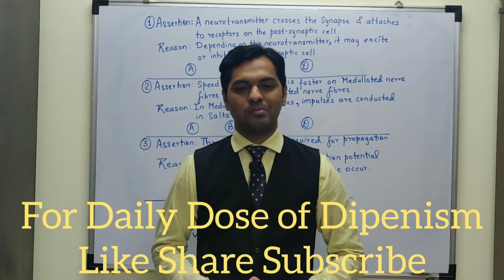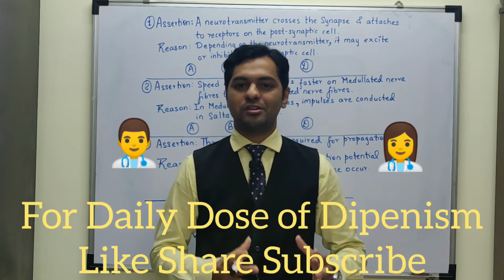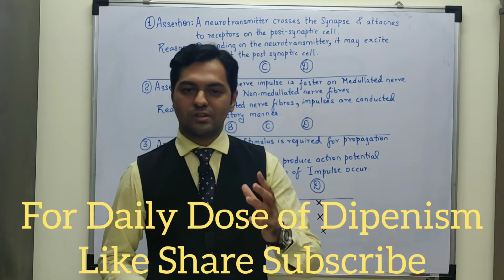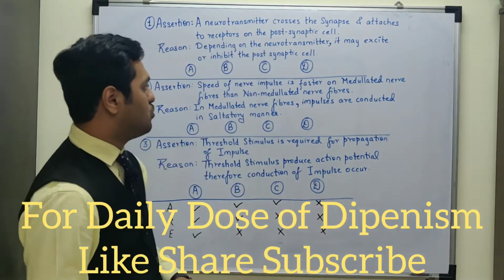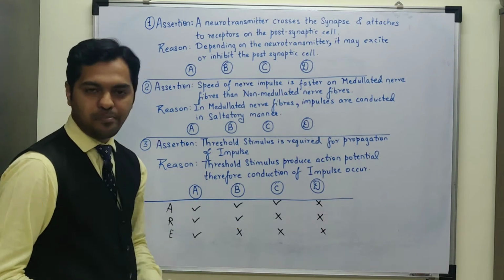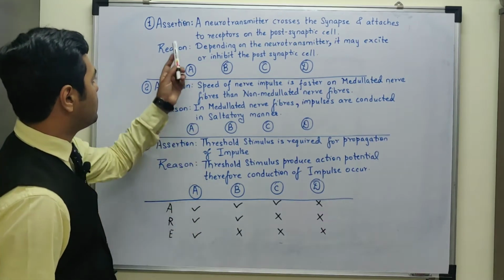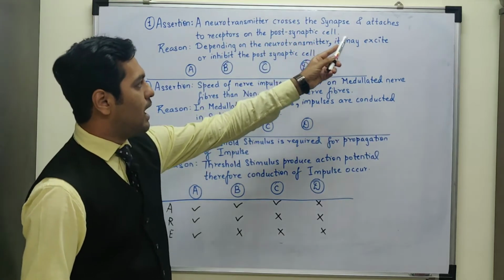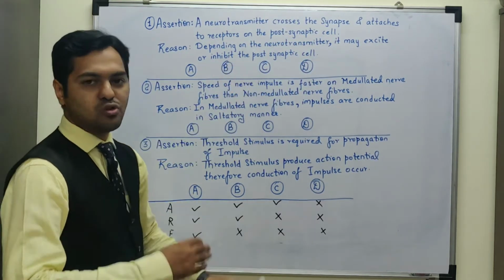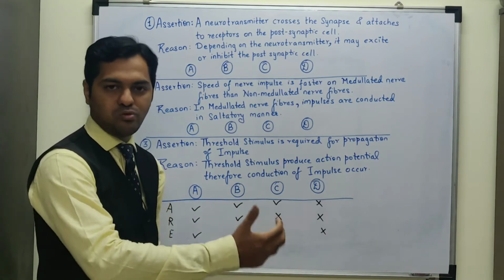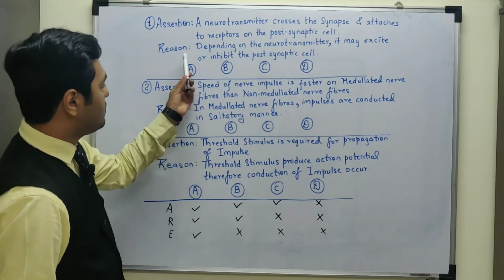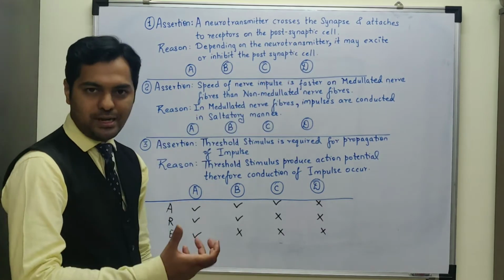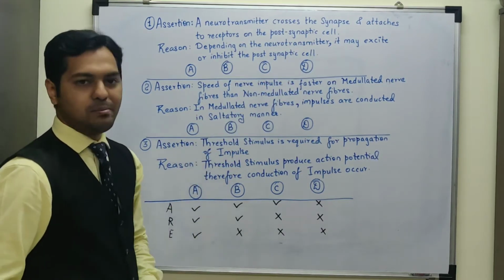I am Dr. Dipen Shah and we are discussing the tricky 3 MCQs for your AIIMS exam. The topic that we are discussing is nervous system, and the type of MCQs are assertion and reasoning type. The first MCQ, assertion statement is: a neurotransmitter crosses the synapse and attaches to the receptors on the postsynaptic cell, that is the postsynaptic neuron. And the reason statement is, depending on the neurotransmitter, it may excite or inhibit the postsynaptic cell.